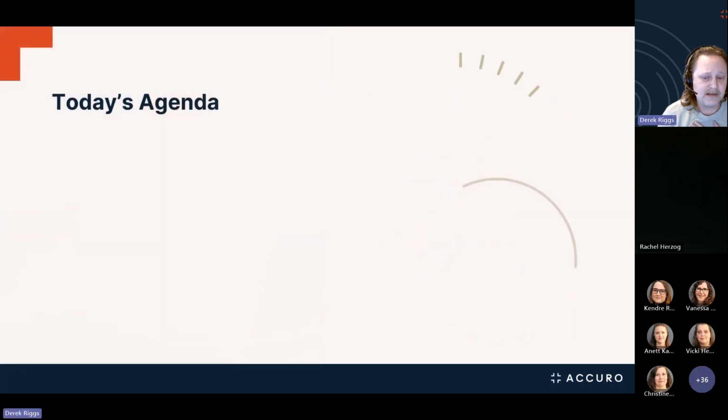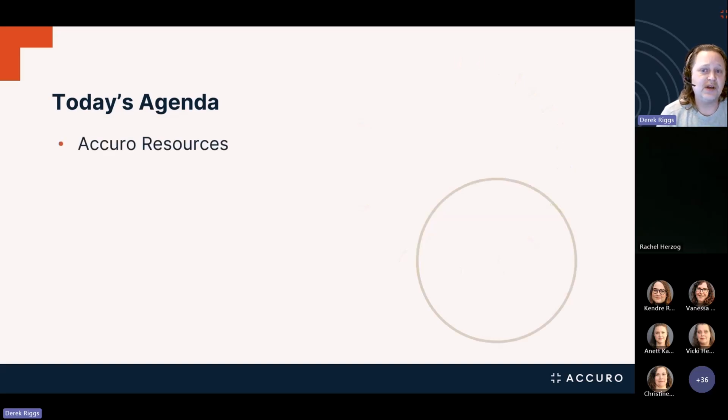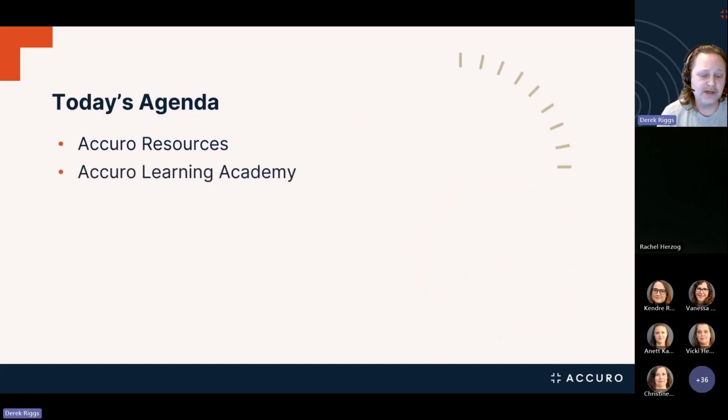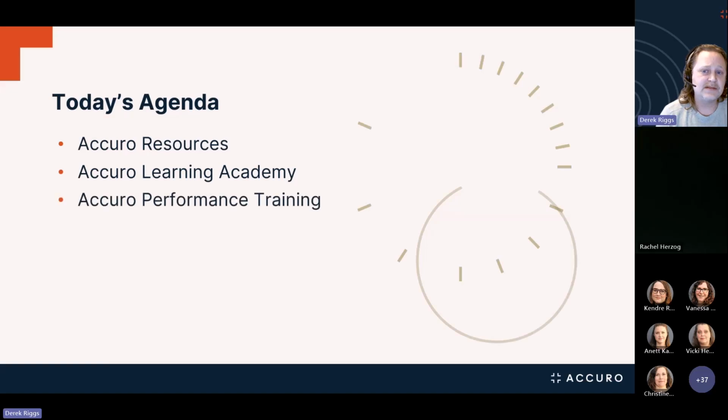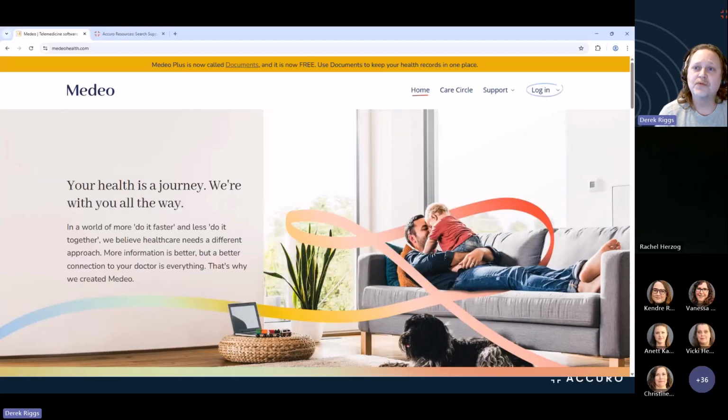So today's agenda, we're going to go over all of our support sites. That's going to be Accuro resources as well as our Medio patient support. We're going to go over Accuro Learning Academy as well as Accuro Performance Training. So I'm going to start this off by going over our resources page or our support sites.